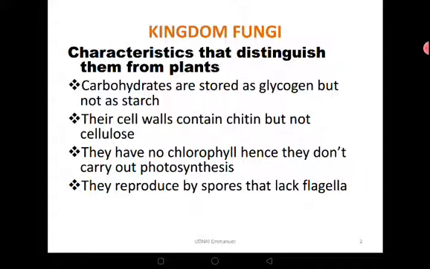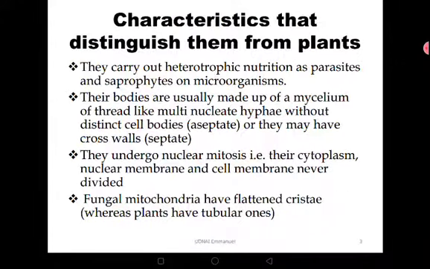Remember, the plant cell walls contain cellulose, but for these members their cell walls contain chitin. And then they don't have chlorophyll, hence they do not carry out photosynthesis. Remember, most plants carry out photosynthesis. Fungi cannot. They also reproduce by means of spores that are not flagellated.